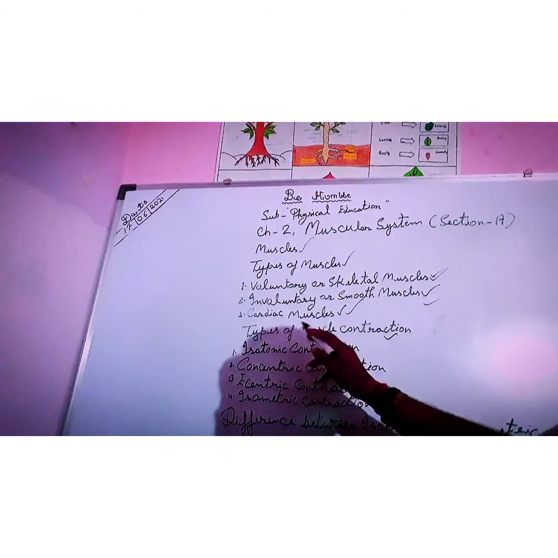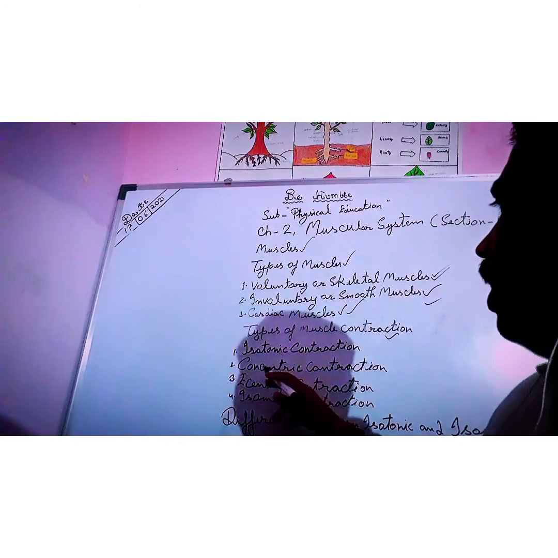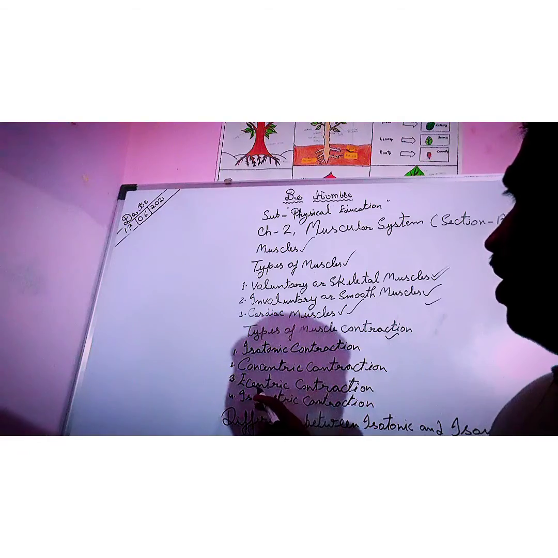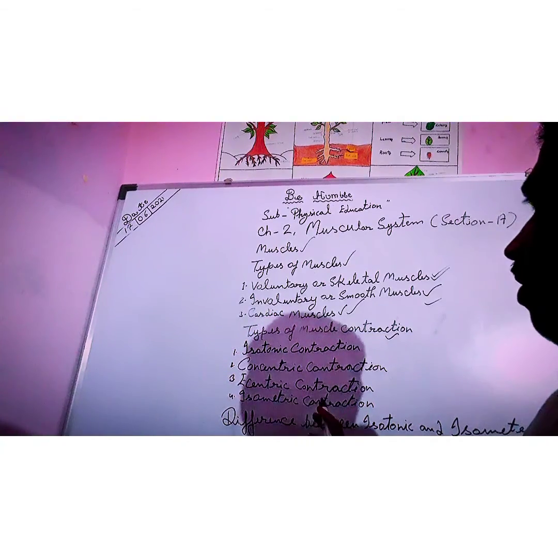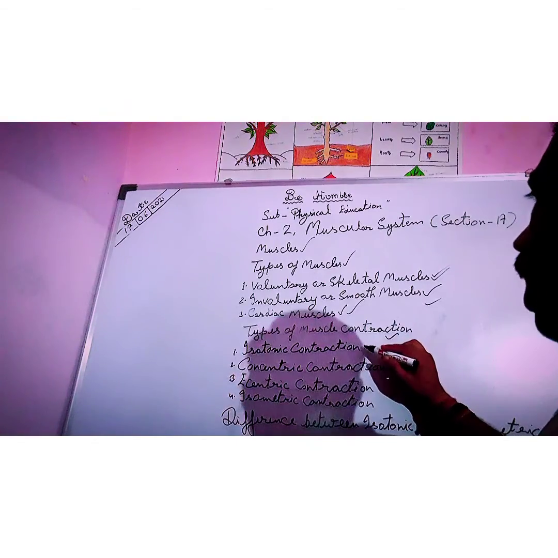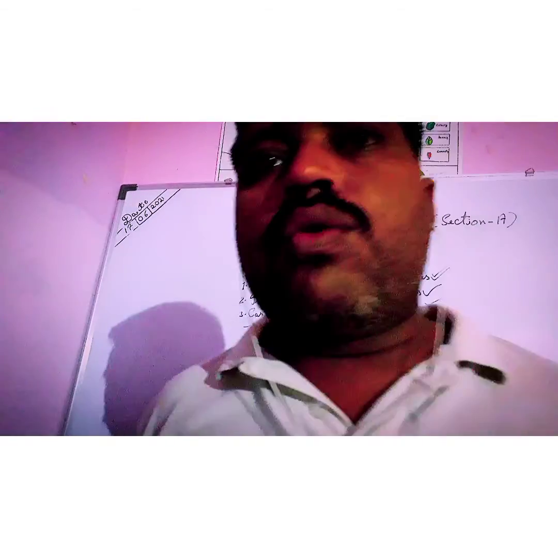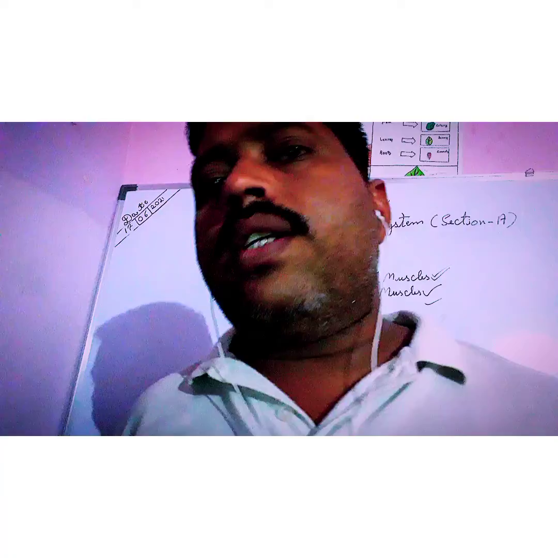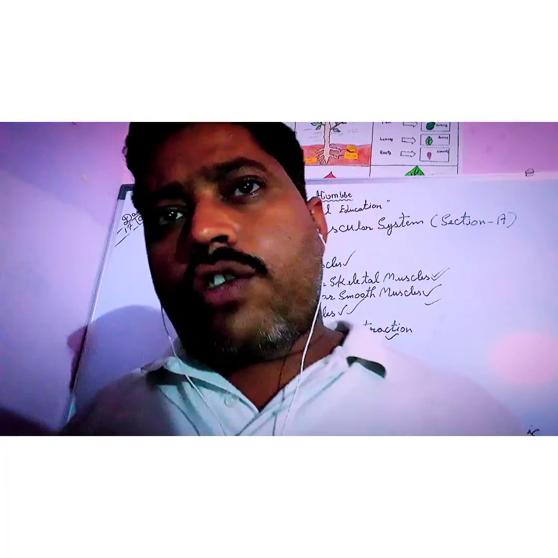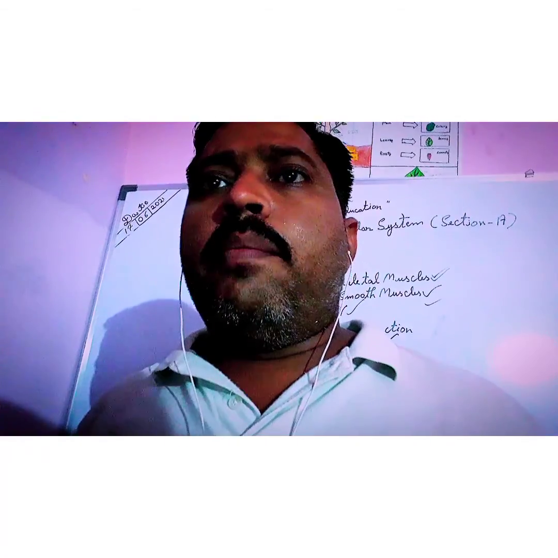Then after, students, types of muscle contraction. Here are isotonic contraction, concentric contraction, eccentric contraction, and isometric contraction. So, four types of muscle contraction. Firstly, we learn about isotonic contraction. The word isotonic is derived from two Greek words. Iso means same, and tonic means tension.